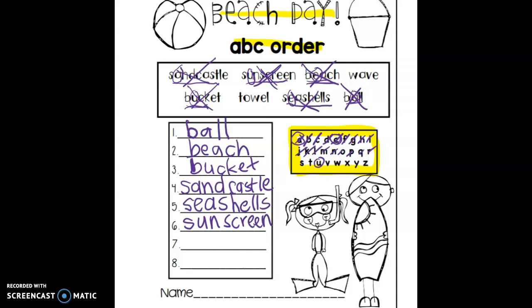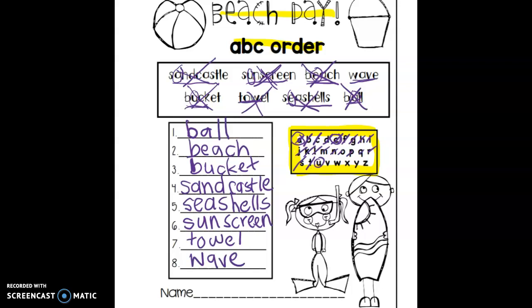Okay, moving on, we have 2 words left. We have wave, which starts with W, and towel that starts with T. So if we cross off S, the next letter in the alphabet is T, which means that the word towel goes next. And that leaves only one word left, which is wave, so wave will be our last word.